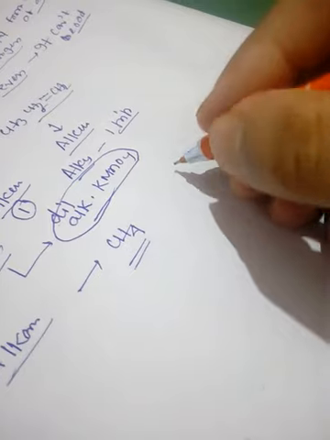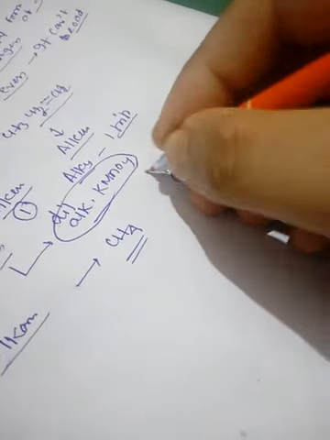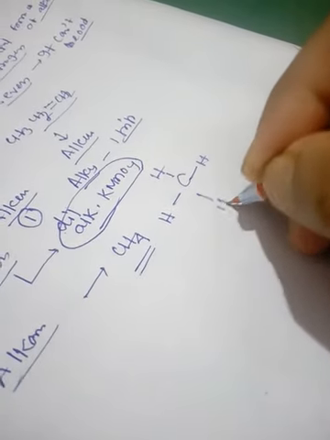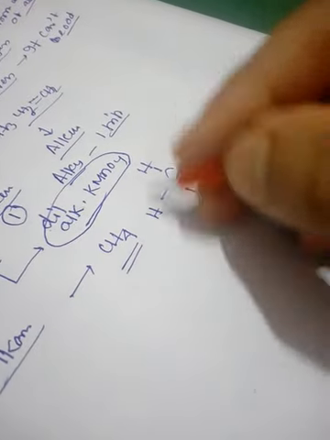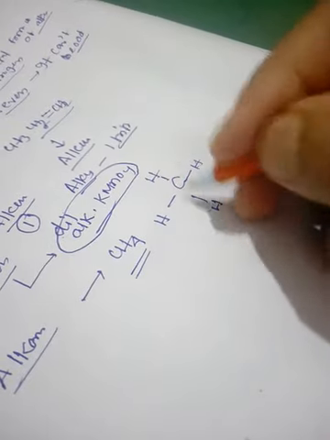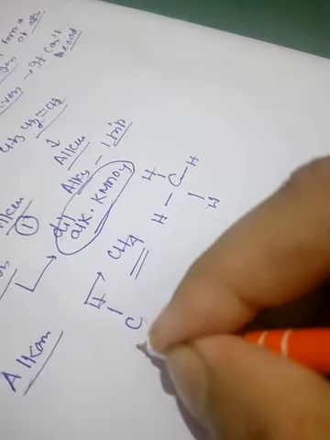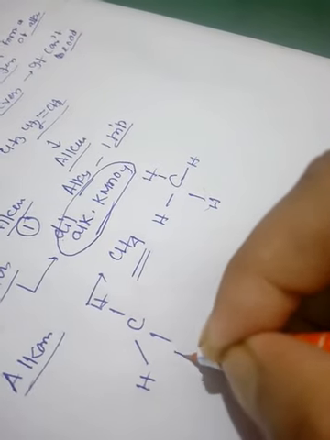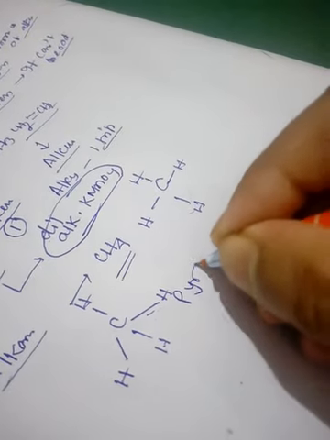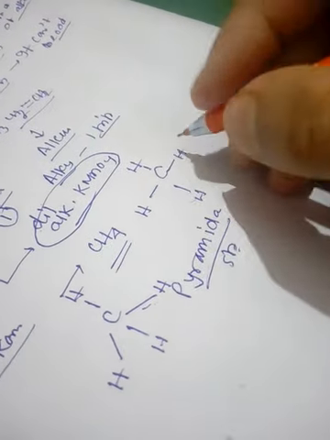Let's suppose there is no double bond. Now in case of methane, if you look at the structure, it is CH, CH, CH, and CH. That means the four hydrogens are arranged tetrahedrally. It normally possesses a tetrahedral structure, also called a pyramidal structure. It is all about methane.